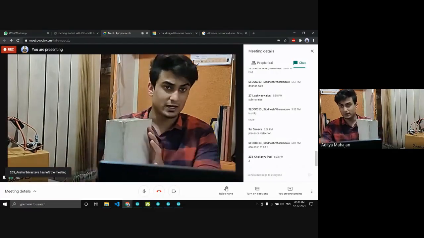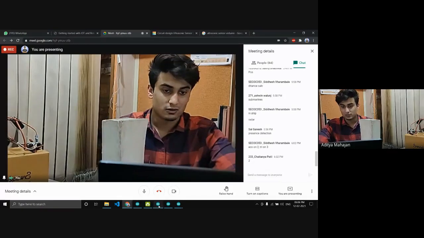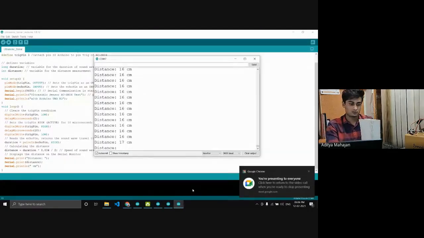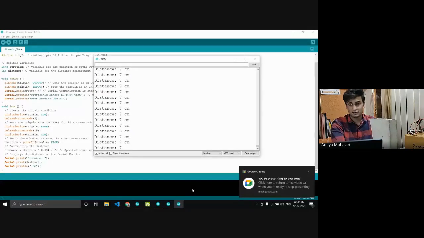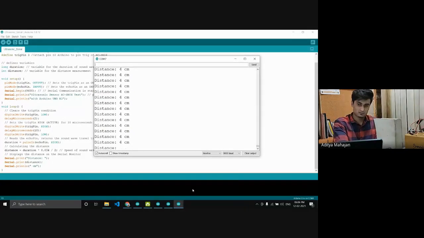It gives us an accurate reading up to around 2 centimeters. It loses its accuracy after that. See, 3 centimeters, and now 2 centimeters. Now it will lose its accuracy. Yeah, now it is giving any random value.